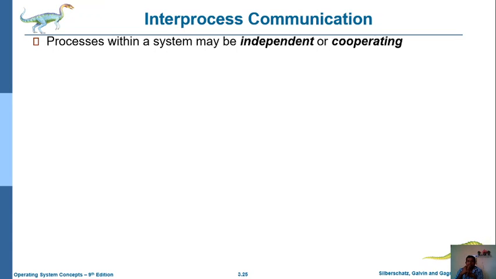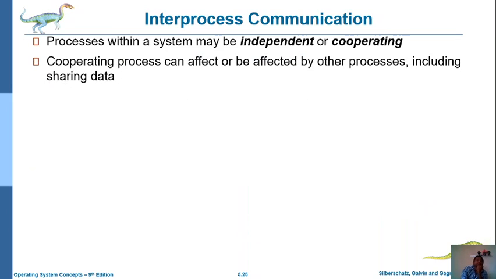Such kind of communication is known as inter-process communication, that is, communication within some group of processes.